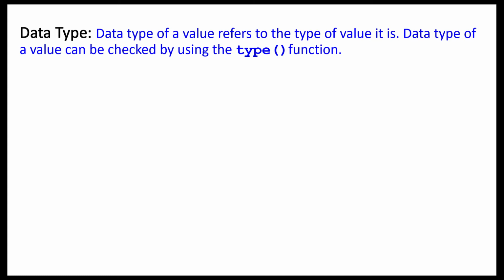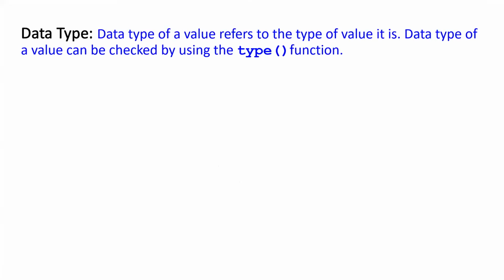Data type of a value refers to the type of value it is. Data type of a value can be checked by using the type function. What does it mean? Data type of a value refers to the type of value it is. There are many data types in Python, but fundamentally, there are 5 data types. First one is int. Any positive, negative, or zero number without a decimal point is called an integer.